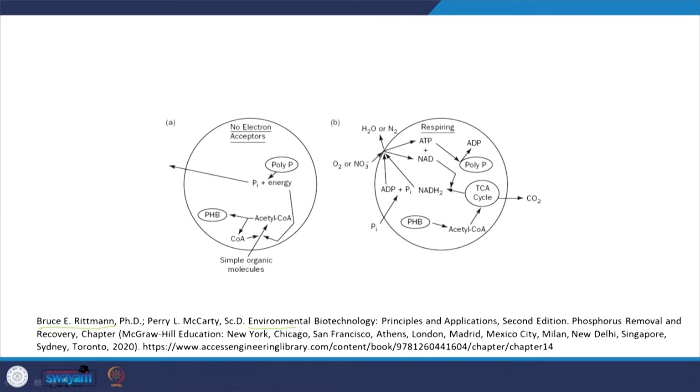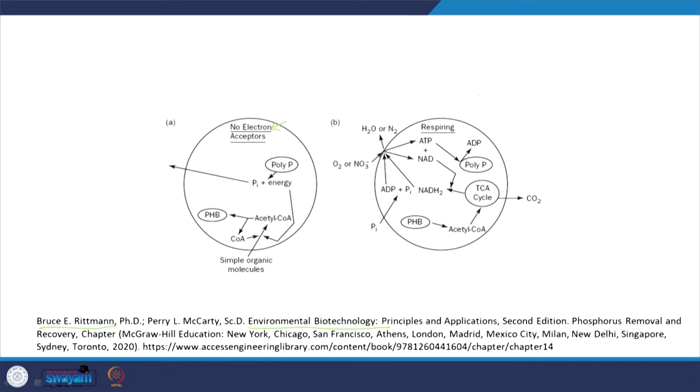And we will look at it in slightly more detail. This is from Bruce E. Rittmann and McCarty, Environmental Biotechnology: Principles and Applications. So here we have the anaerobic conditions where there are no electron acceptors.